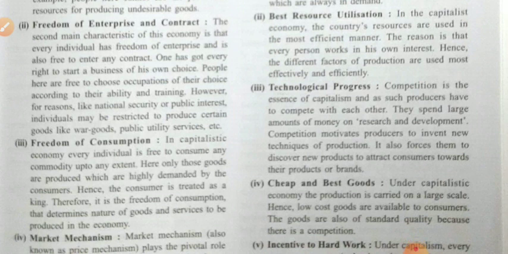Similarly, they are free to make any contract with any other firm, industry or people. Consumers are free and producers are free; they can choose whatever they wish to produce or to start as a new setup. All individuals are free to start their businesses, and all industries are free to make contracts with other industries and firms.